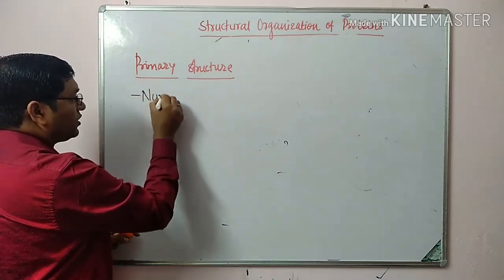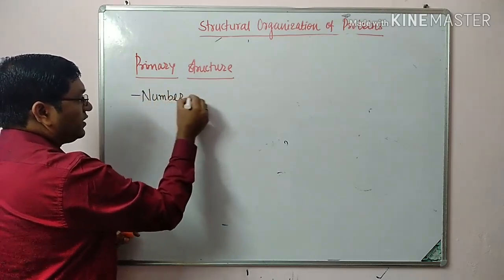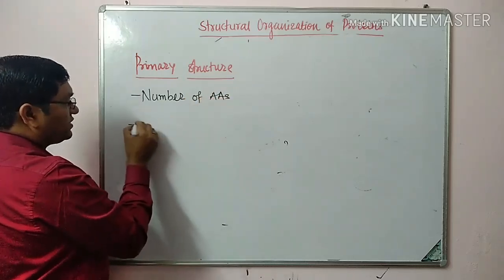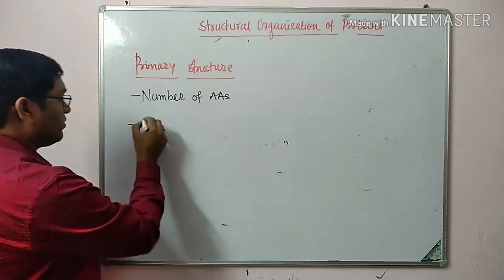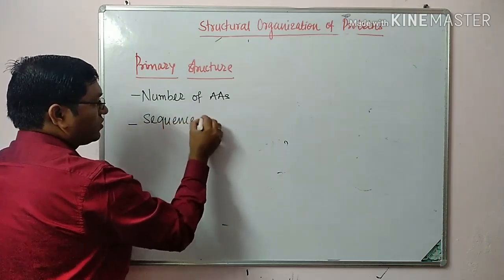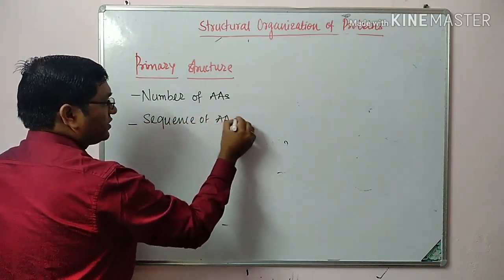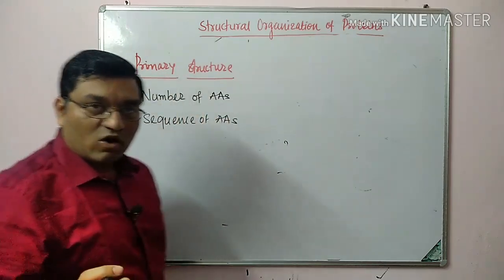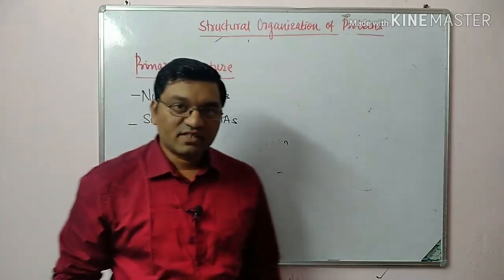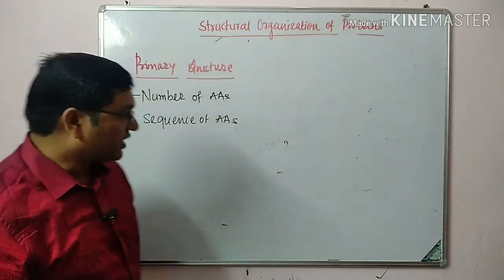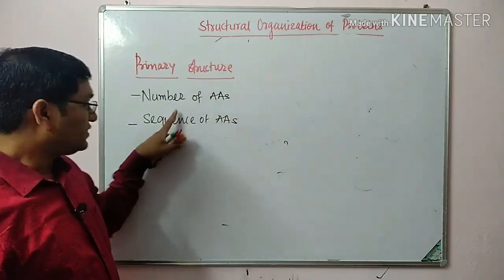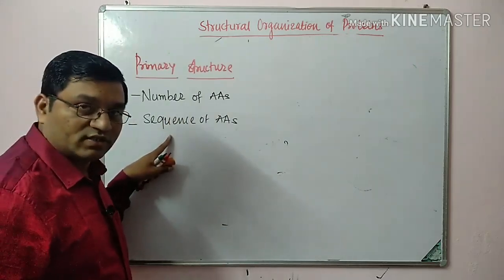The first important word is the number of amino acids and the second one is the order or sequence of amino acids. Number, how many amino acids are there? If it is 2, it is known as dipeptide, 3 tripeptide, 4 tetrapeptide and so on. So it depends on the number of amino acids and the sequence of amino acids.